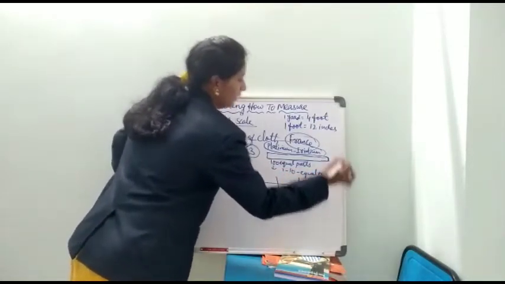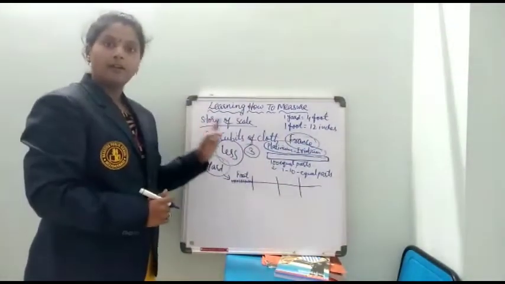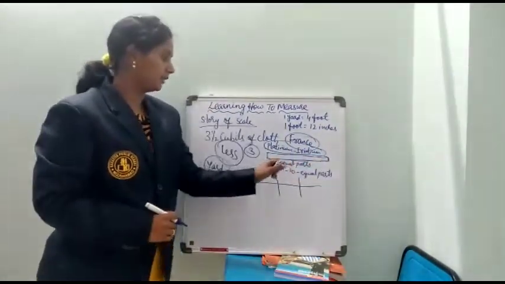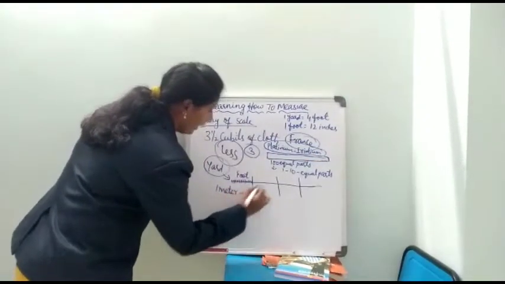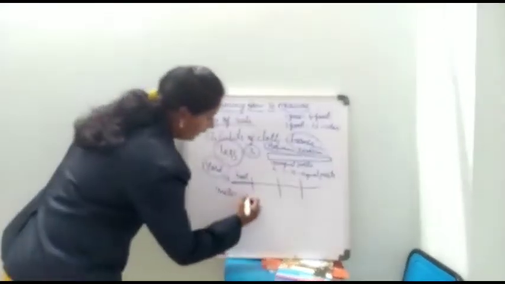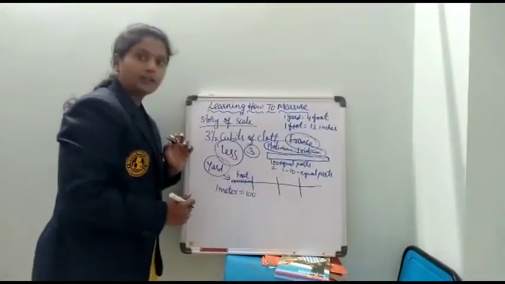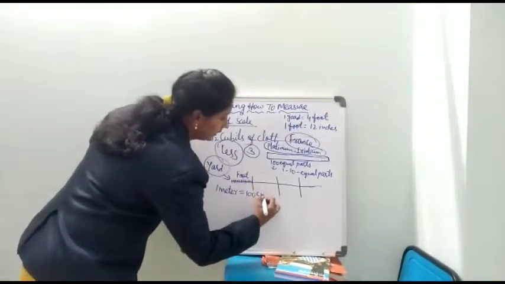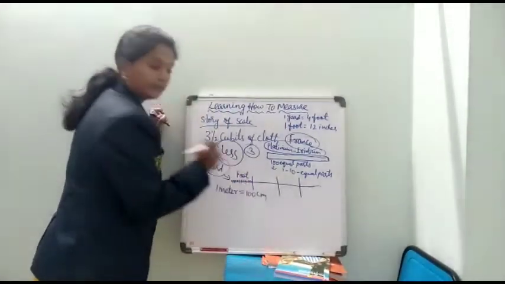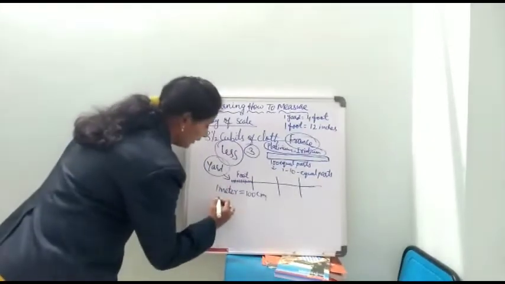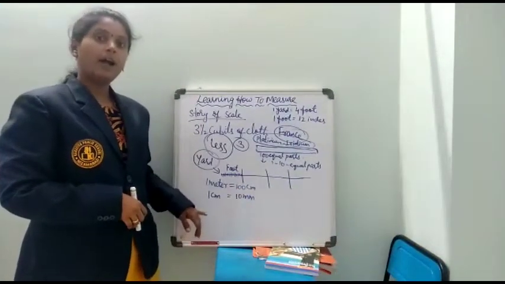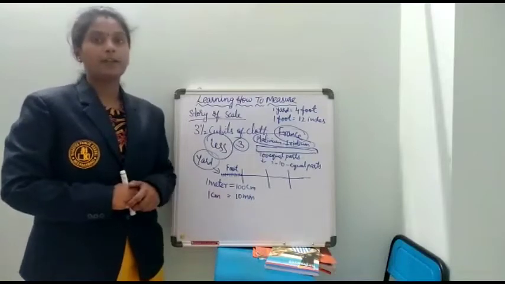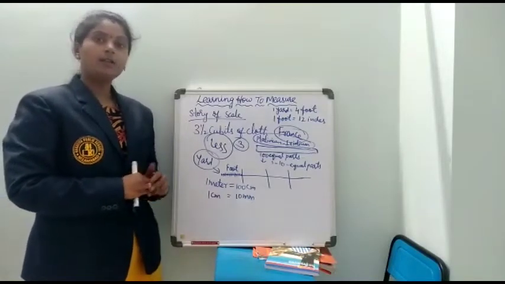Got it? The total is 1 meter scale, the total measurement is 1 meter. And how many parts did they divide it into? 100 equal parts. So each equal part we call a centimeter. So 1 meter is equal to 100 centimeters, and 1 centimeter is equal to 10 millimeters. In this way they designed the meter scale.